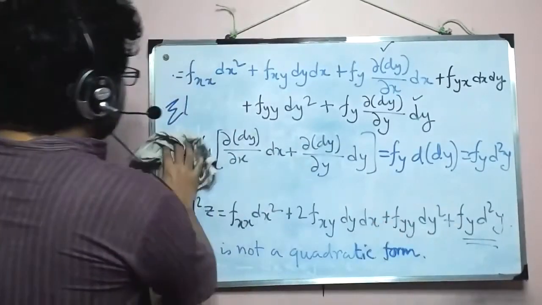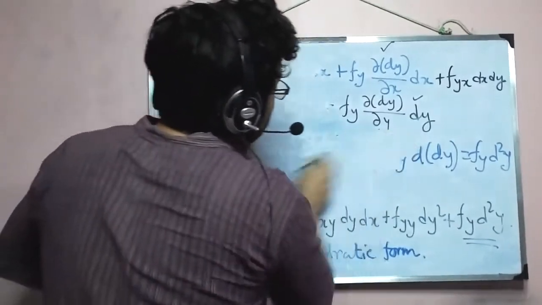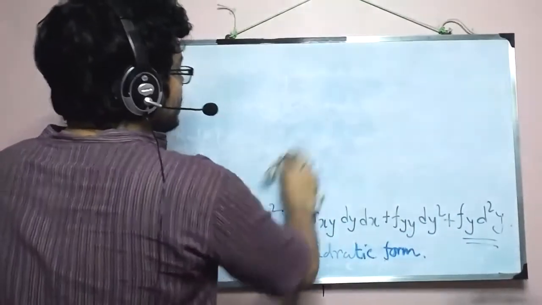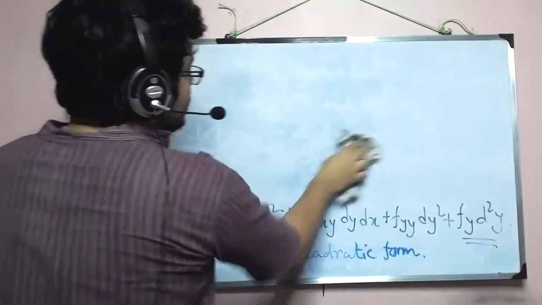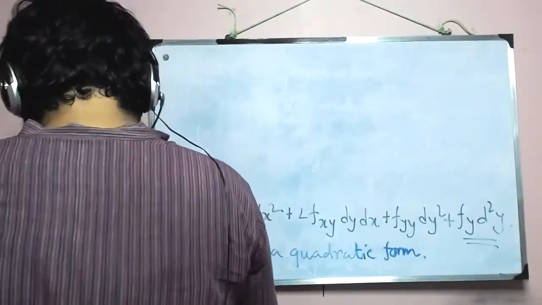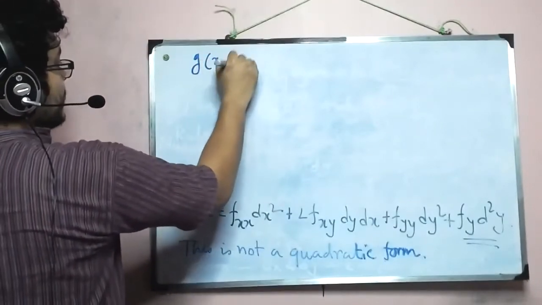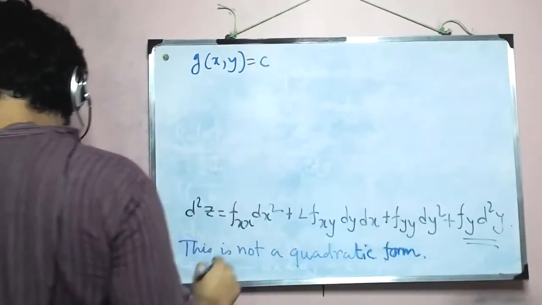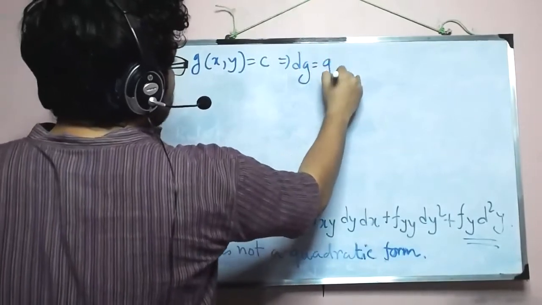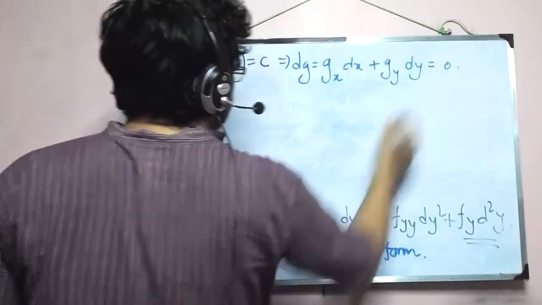All right, so here we have a d2y. That basically means that with regard to the constraint also, we have to move into its second order, and we have to look for the expression of d2y. So from the constraint g of x comma y equal to c, since c is a constant, we wrote that dg equal to gx dx plus gy dy equal to 0.